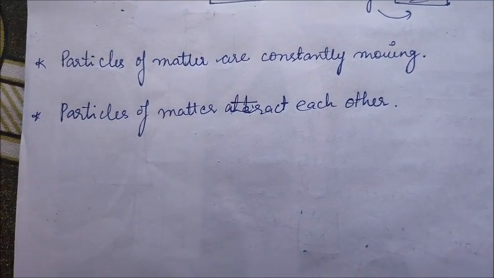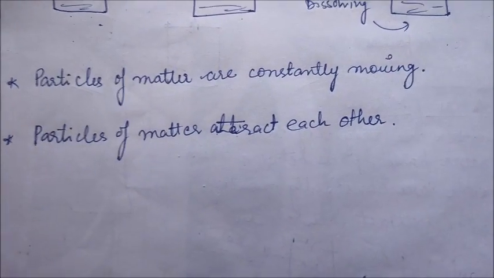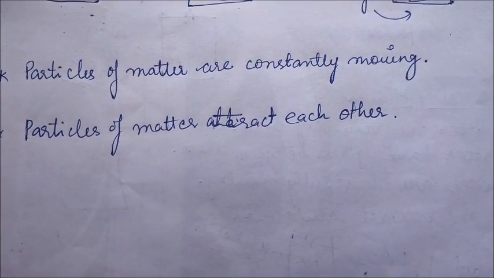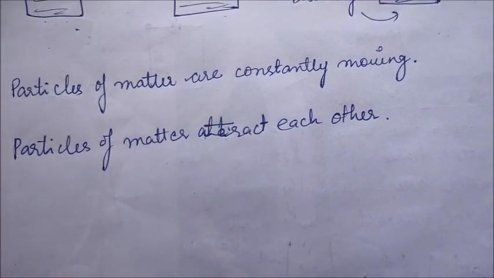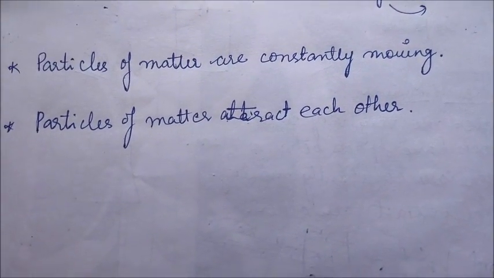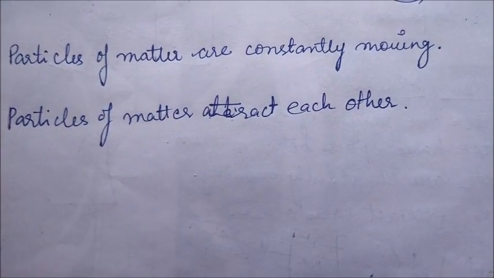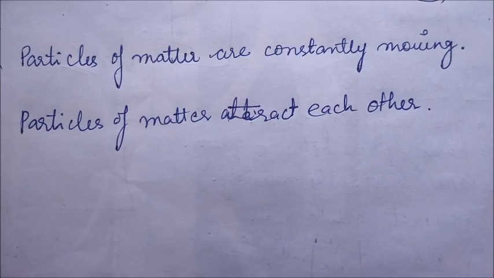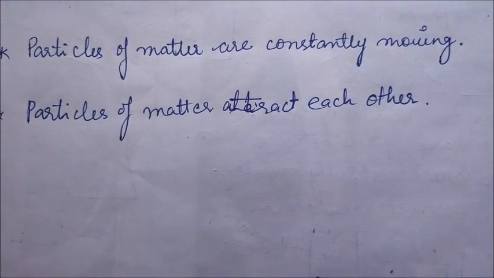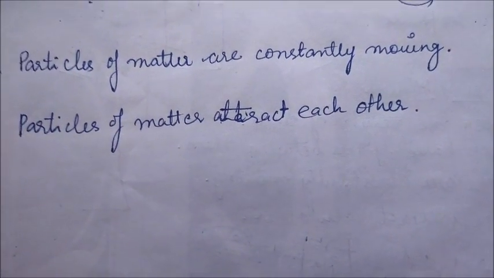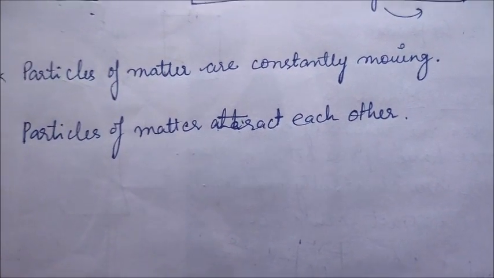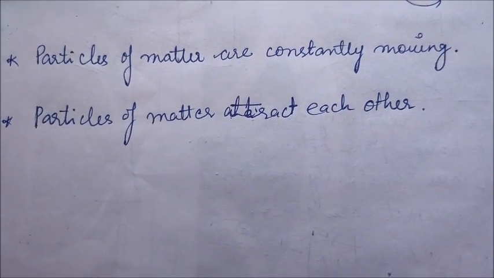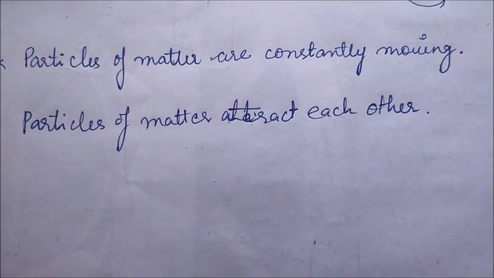Okay, let's study the next and the last property of particles of matter, that is, particles of matter attract each other. That means any matter is made up of very small particles, and the particles of the matter will be attracting each other with a certain force. Okay, they will have a certain force of attraction. The force of attraction will be different in case of solids, liquids and gases, and in case of different solid matter it will be different.